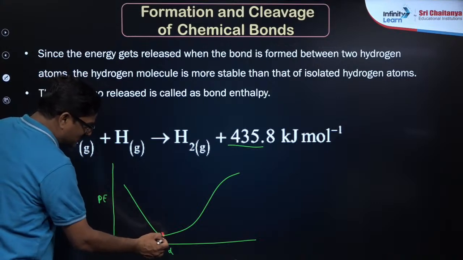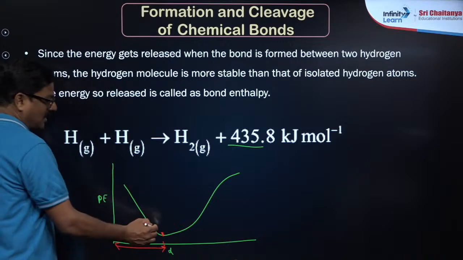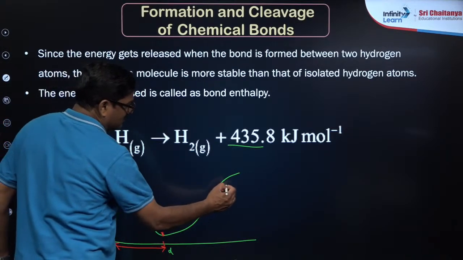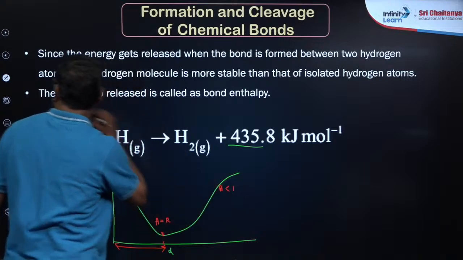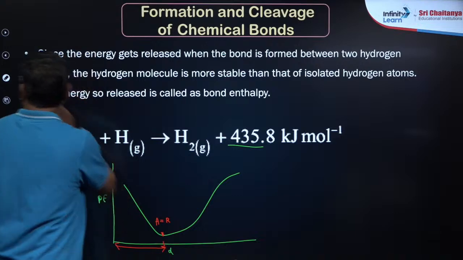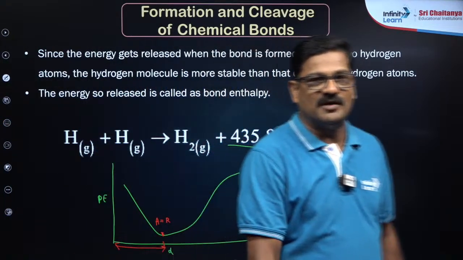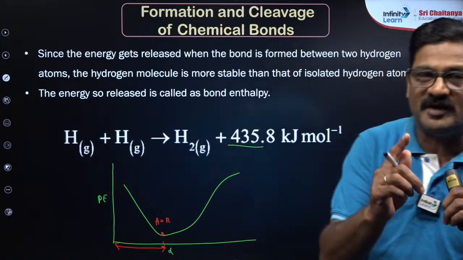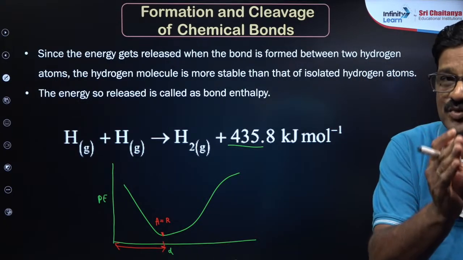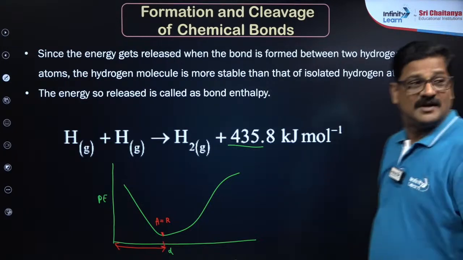So this is the distance that you call the bond distance. And here attraction forces are equal to repulsion forces. Here attraction forces are less, and here attraction forces are more. So in order to form a stable bond, there is an equilibrium between attraction force and repulsion force. Then only two atoms can stay together. That is how the bond forms between the two.